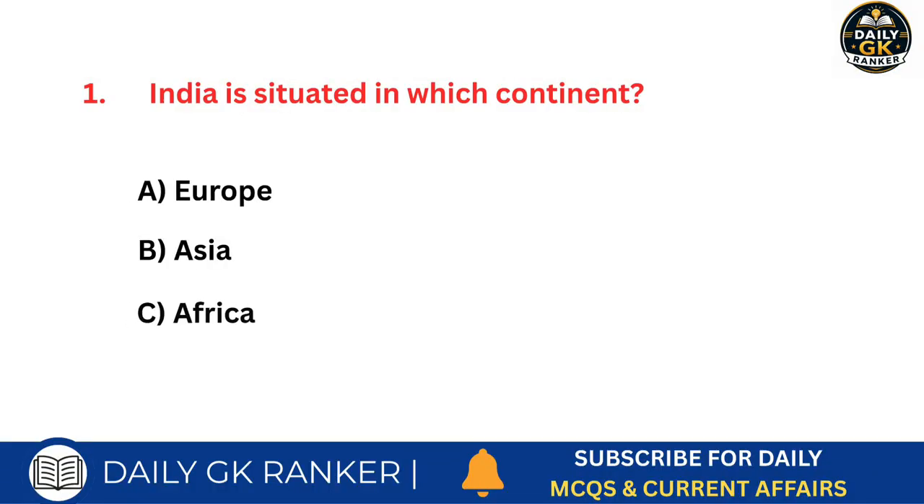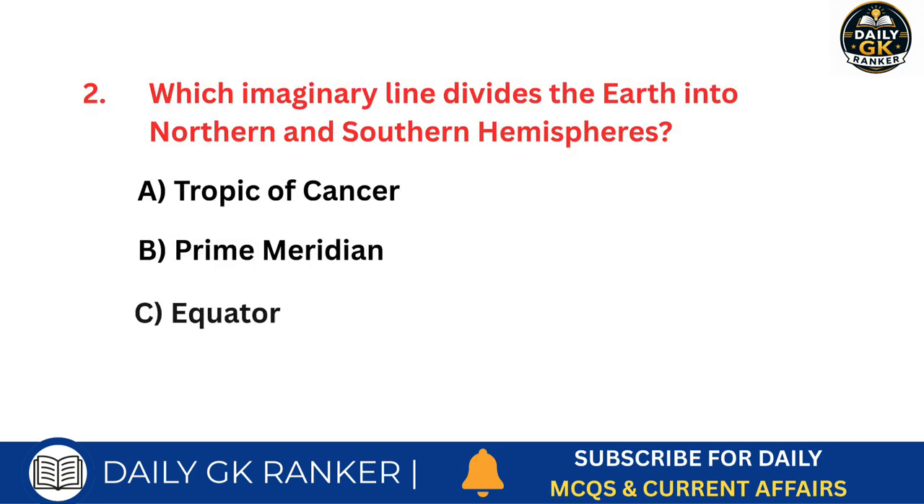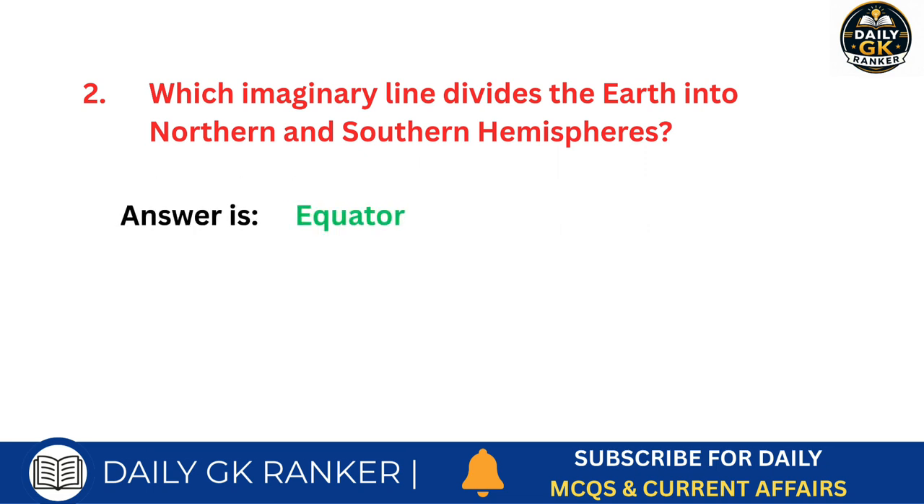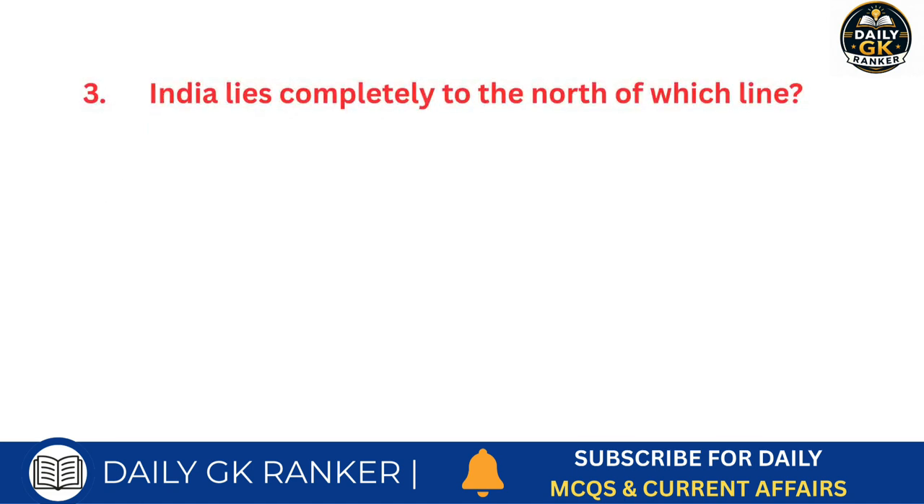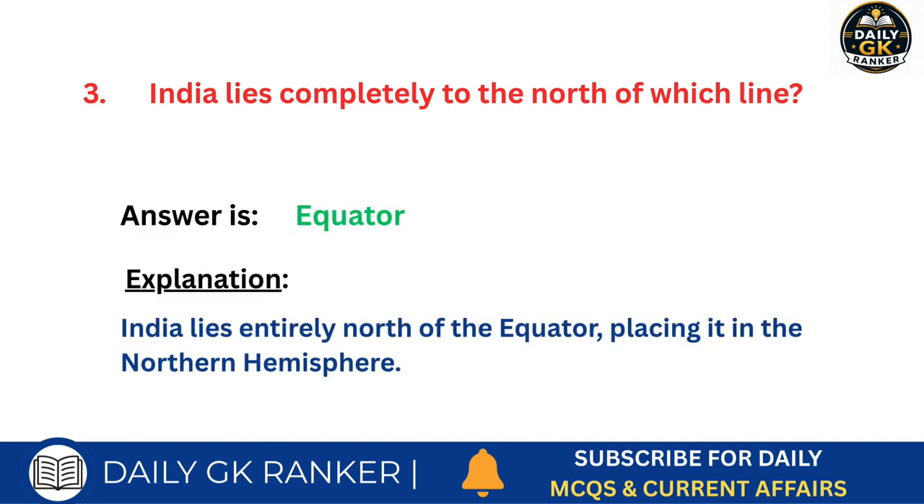India is situated in which continent? Answer is Asia. Which imaginary line divides the Earth into northern and southern hemispheres? Answer is equator. India lies completely to the north of which line? Answer is equator.